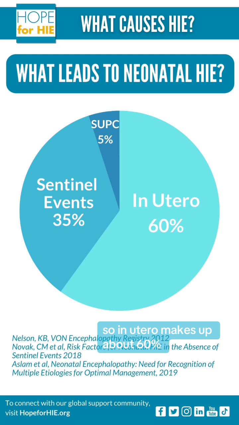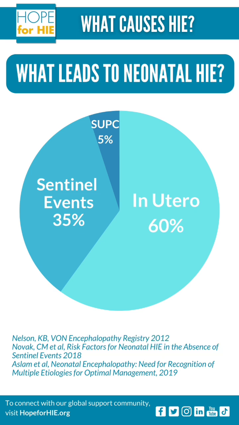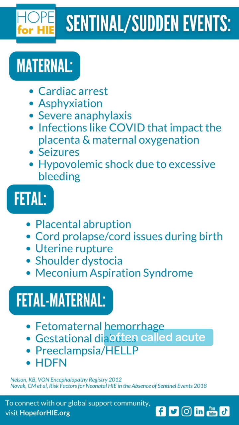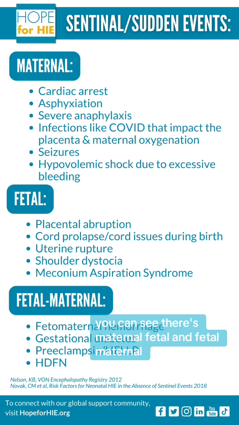So in utero, it makes up about 60%, sentinel events makes up about 35%, and sudden unexpected postnatal collapse makes up about 5%. Sentinel events are sudden events, often called acute, as opposed to chronic, or something that happens that is a designated event during labor or delivery. You can see there's maternal, fetal, and fetal-maternal.